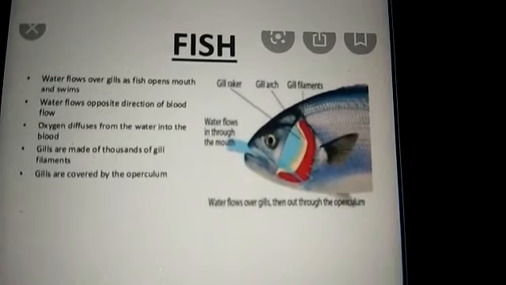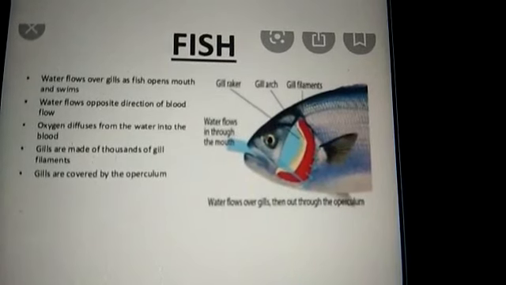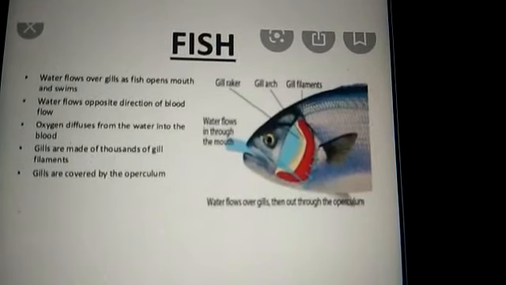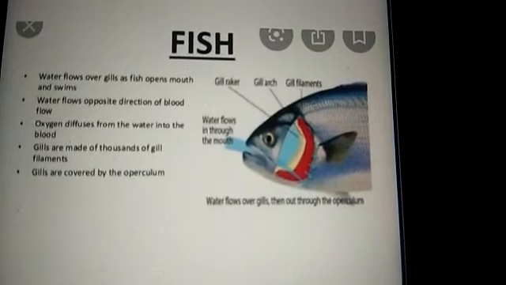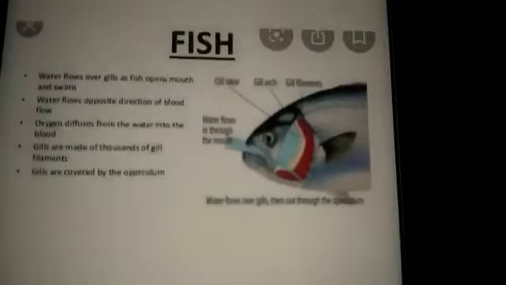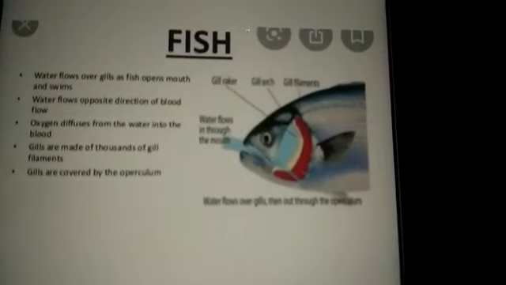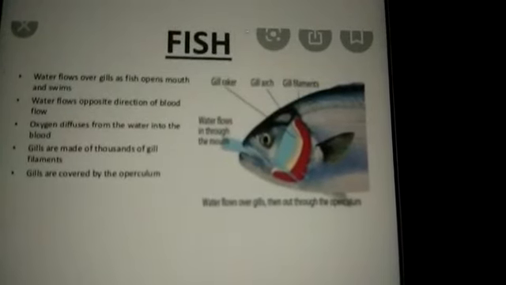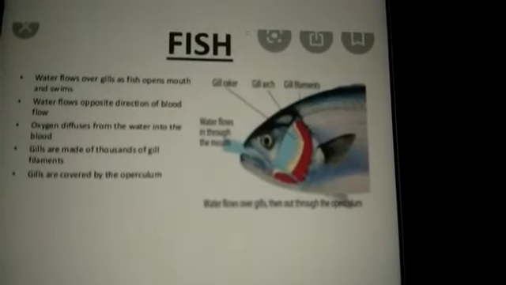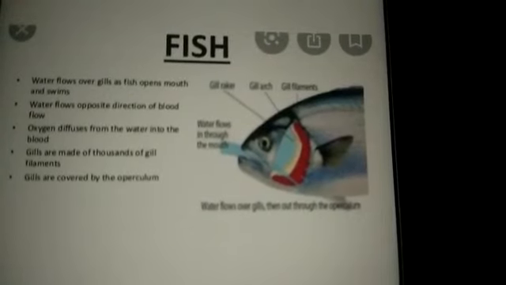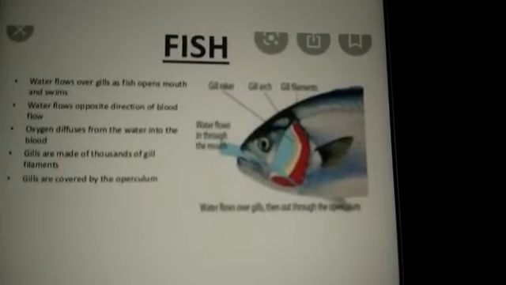This blood carries the oxygen to the body parts. In the body parts, the CO2 is produced. Again, through the blood, the CO2 comes to the gills, and with the water that moves out through the mouth, the CO2 leaves. This is how the diffusion of gases occurs through gills.